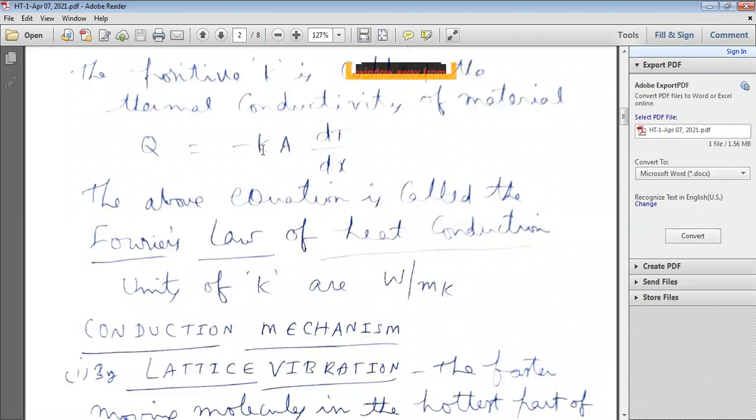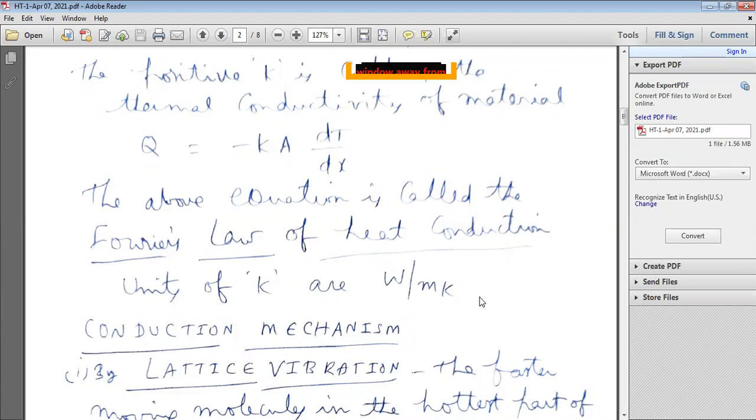If you find the units of K, Q is in watts, area is in meter square, dT is in Kelvin, and dx is in meters. So from this equation, the units of K are watt per meter Kelvin.